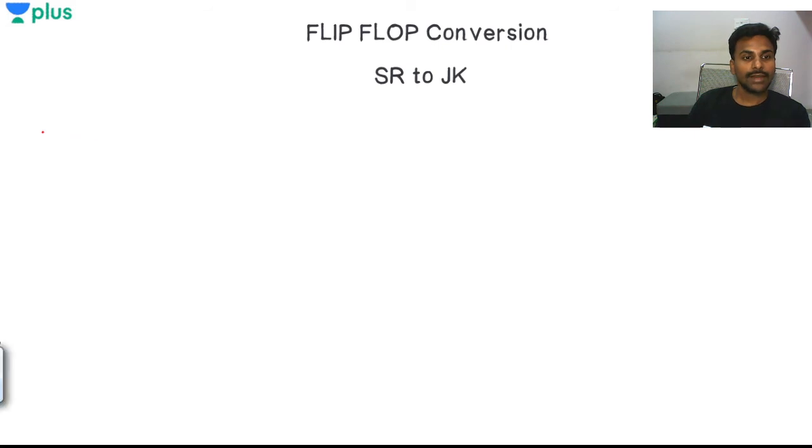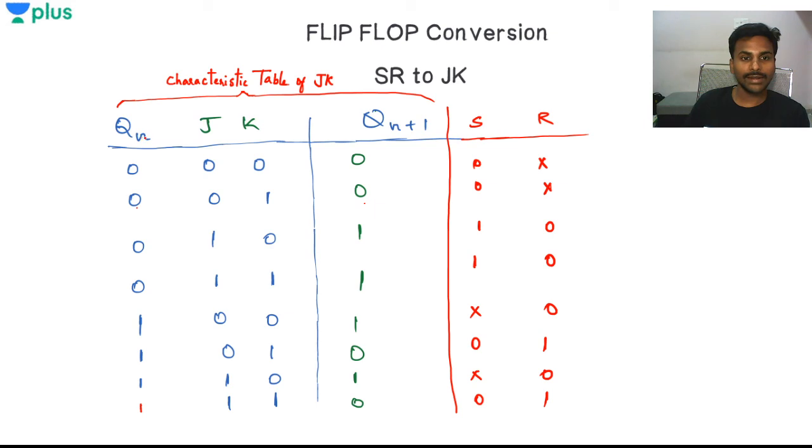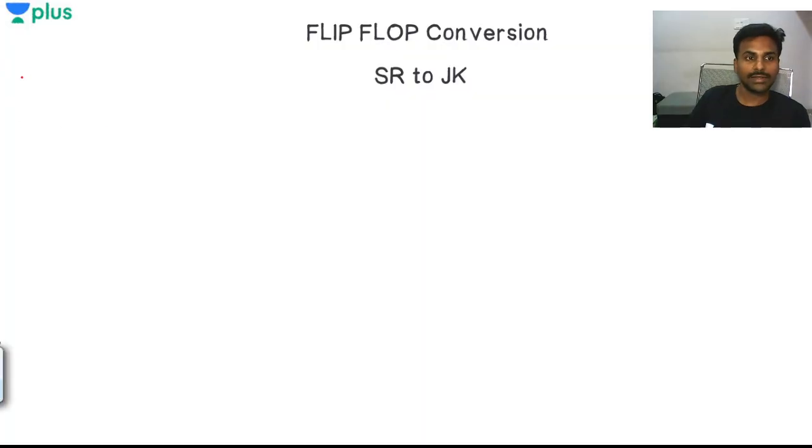I'll first take a K map where I'll use Qn, J and K. So I'll use these three variables, 2 power 3, so it's an 8 cell K map.